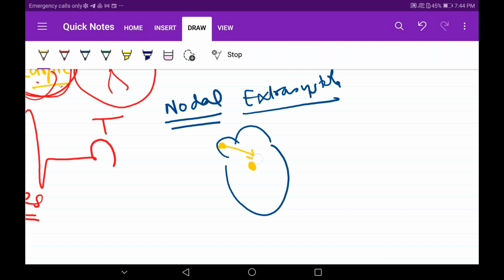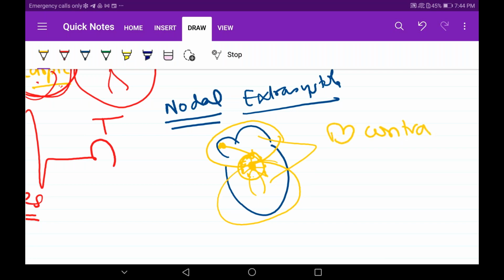So in nodal, the AV node will start the ectopic beats. The nodal cells are present in the AV node. These AV nodal cells will try to send signals automatically. From here, it is getting generated. So the whole atria and the whole ventricle are getting stimulated simultaneously. The whole heart is contracting together, that is, the atria are contracting together and the ventricles are contracting together. So that's why we give it the name nodal.